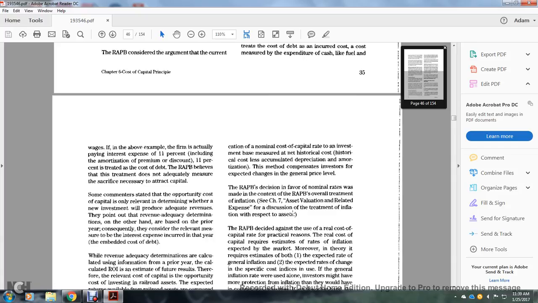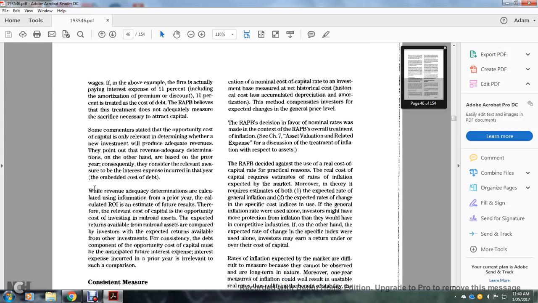The Railroad Accounting Principles Board believes that this treatment does not adequately measure the sacrifice and effort to attract capital. Some components stay with the opportunity cost, but they are only relevant depending on whether the new investment would produce adequate revenues. They point out that the revenue adequacy determination is based on prior years. Consequently, they consider the relevant measure to be the interest expense incurred in the year, embedded in the cost of the debt.